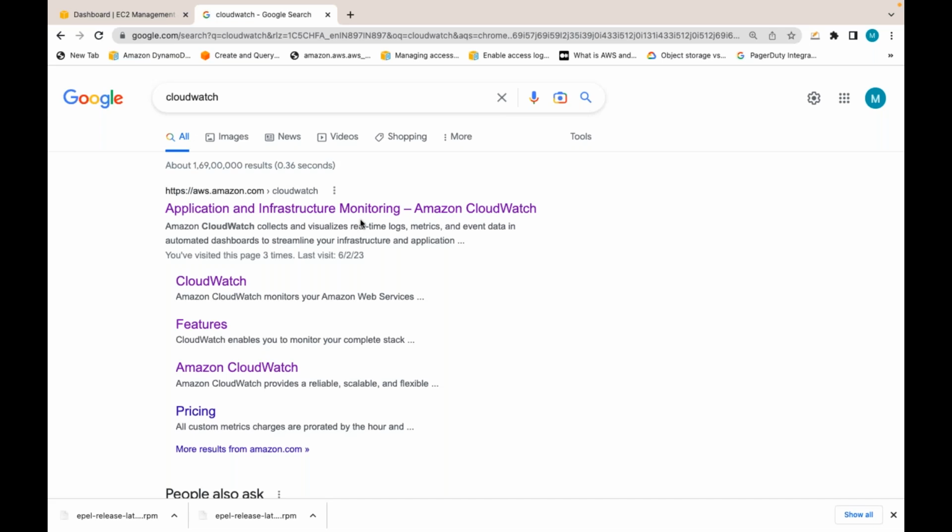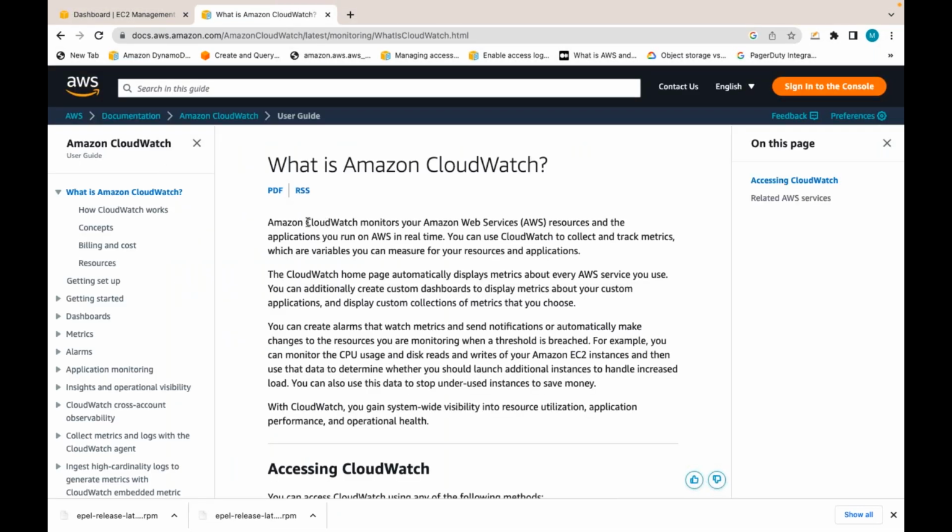It can collect the logs and it can collect the metrics, and we can visualize those metrics, and we can take some actions based on the metrics gathered by CloudWatch. So CloudWatch monitors your AWS resources and applications you run on AWS.